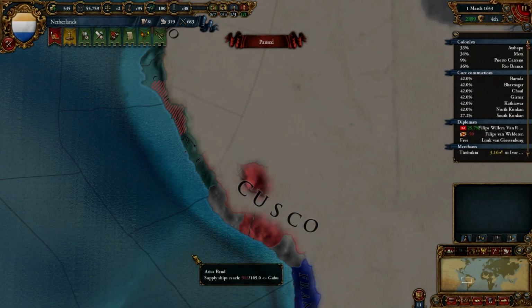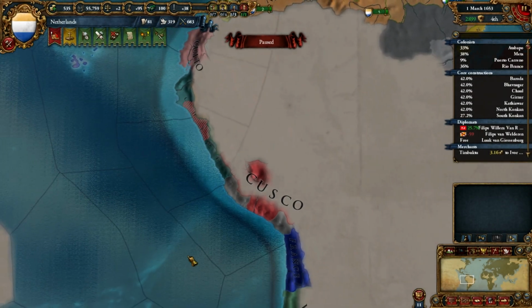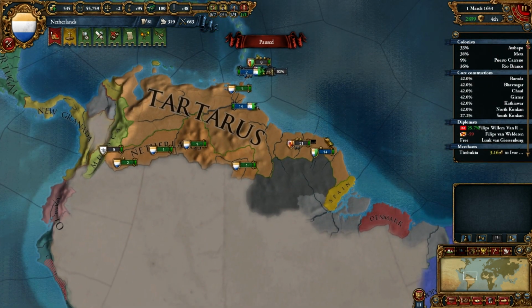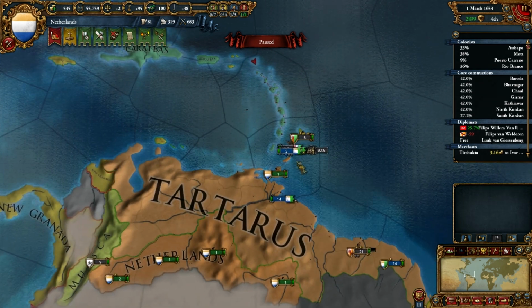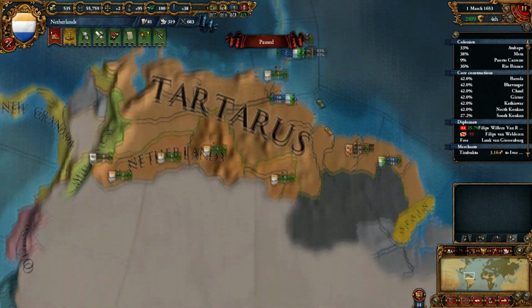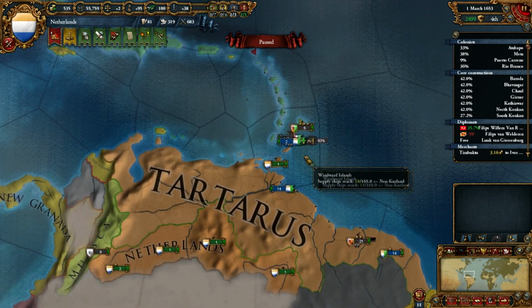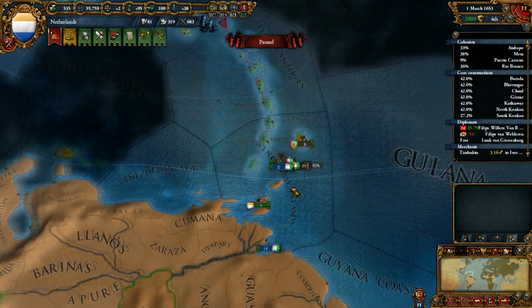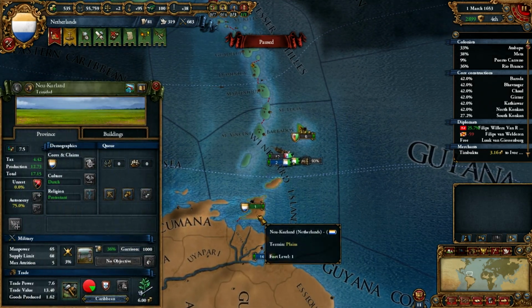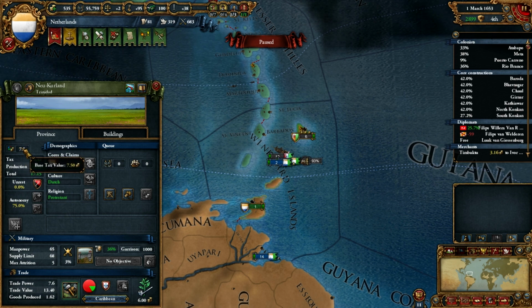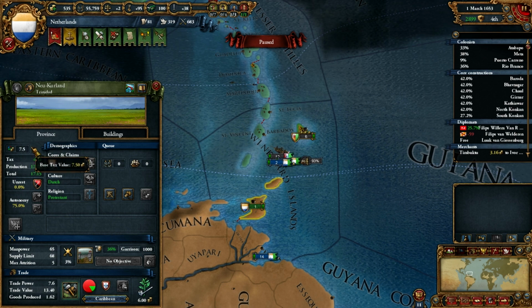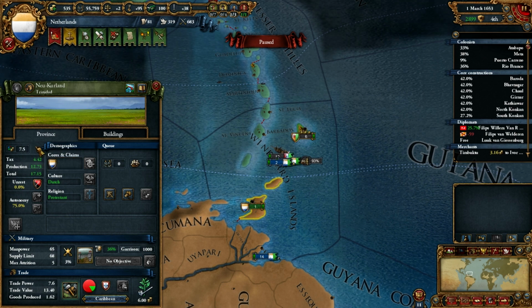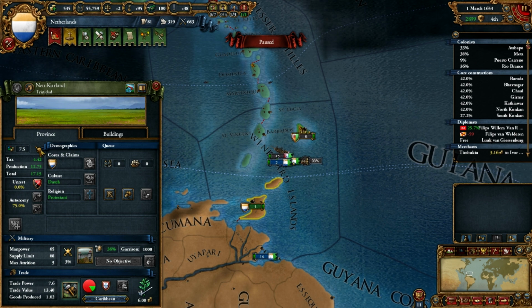Let's begin with our section about colonies, distant overseas autonomy, and what those things mean. I've loaded into my Netherlands game to talk about these things because in Brazil and South America in general, we can see all of these things quite easily. For instance, I have retained the island of New Curland. New Curland has a base tax of 7.5, the 0.5 coming from the natives assimilated and other colonial effects. What we're talking about here is the autonomy from being a distant overseas province.